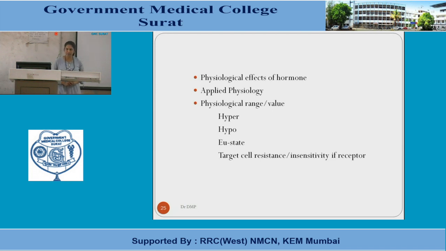So for an example, I would like to say that if the site of dysfunction is the adrenal gland, then on clinical findings, you find that cortisol is reduced in the circulation. Corticosteroid level is reduced in the circulation. So it can be a primary cause if you find that ACTH from the pituitary gland and the corticotropin releasing hormone from the hypothalamus are normal in circulation. So it is a primary cause.